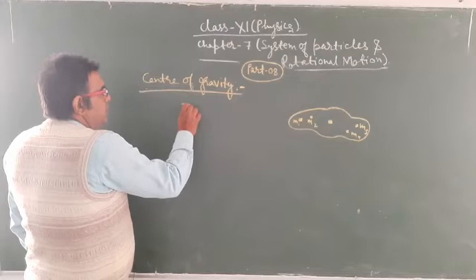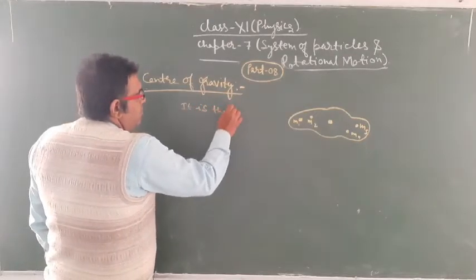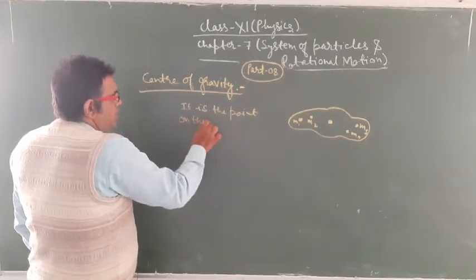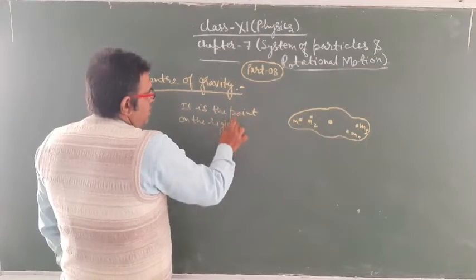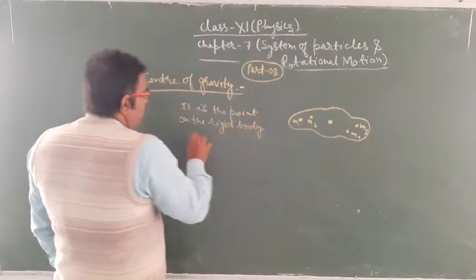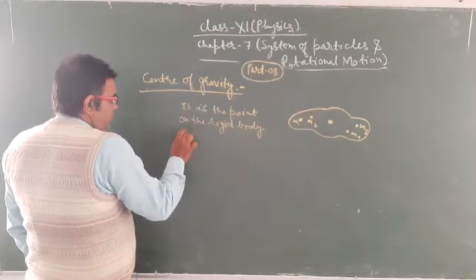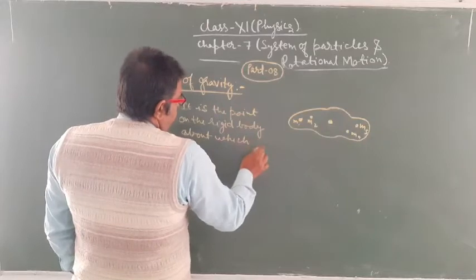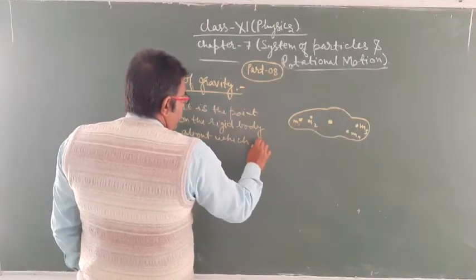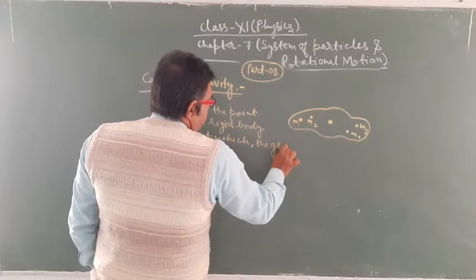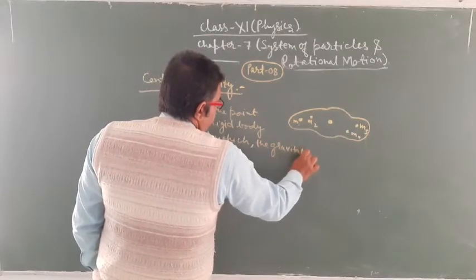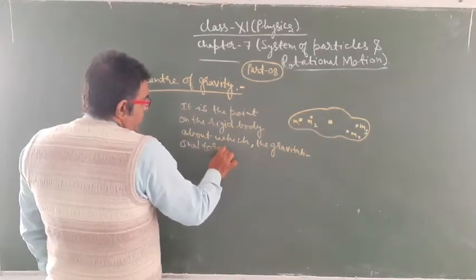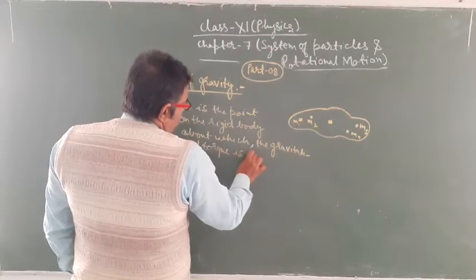it is the point on the rigid body about which the gravitational torque is equal to 0.